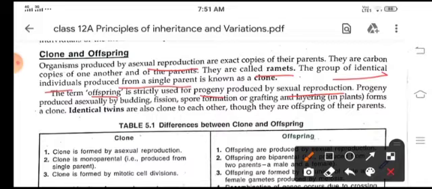Now the progeny which are produced by asexual reproduction, through budding, fission, spore formation, or in plants through grafting and layering, form a clone. Even identical twins come under clone, though they are offspring of their parents.